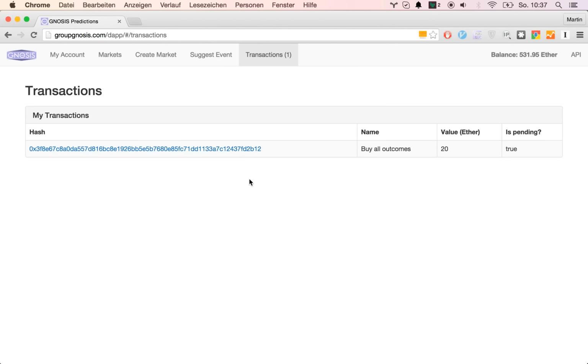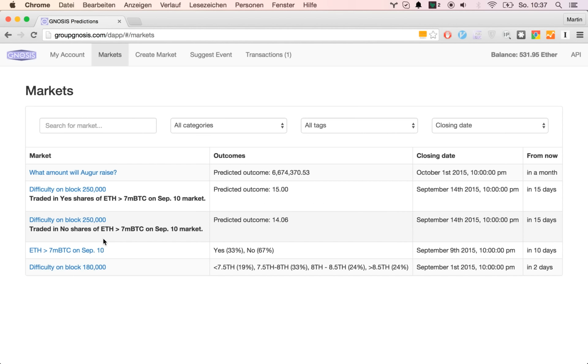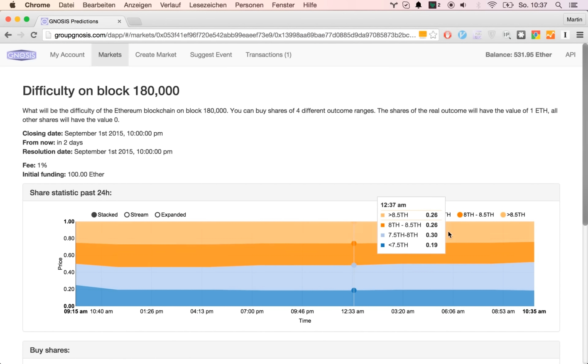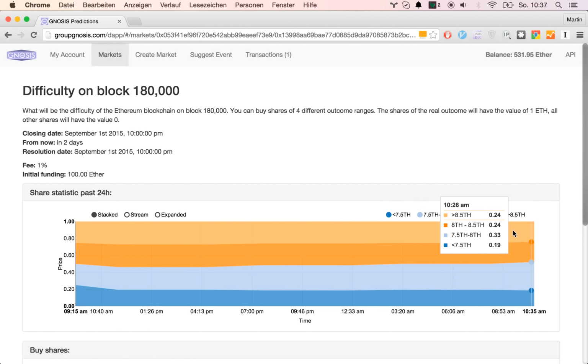But as soon as this transaction is processed, we can then sell those shares, and the result will be that we still have 20 shares of the other 3 outcomes.